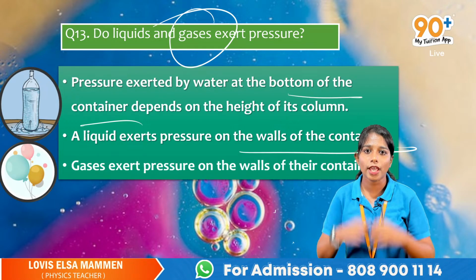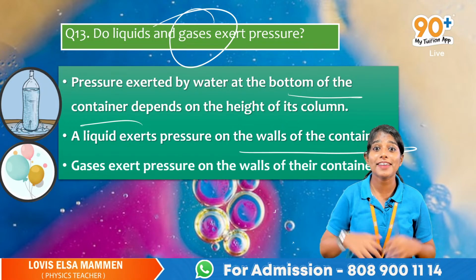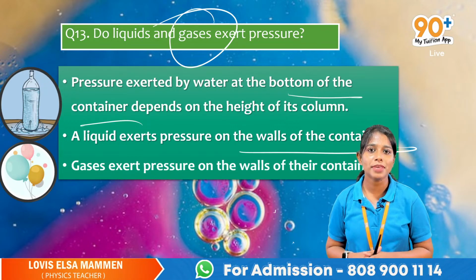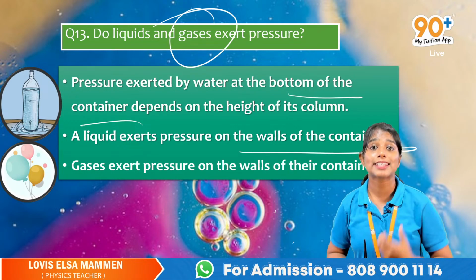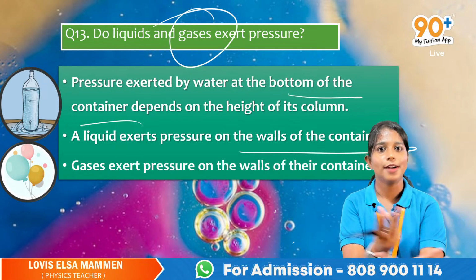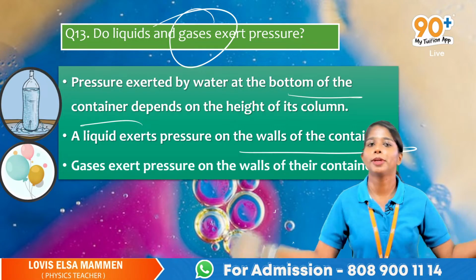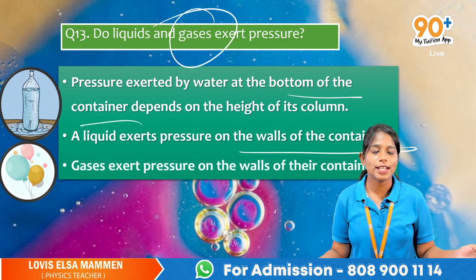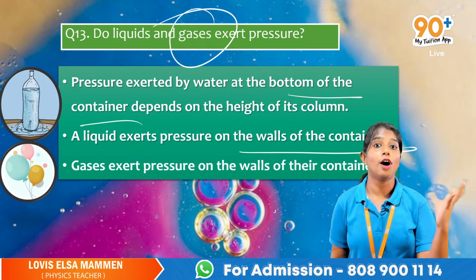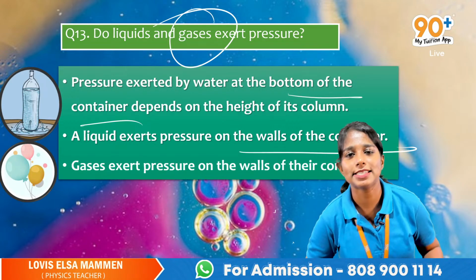That means this air is actually exerting pressure on the walls of the balloon. അതുകൊണ്ടാണ് കുറച്ചു നേരം കഴിയുമ്പോൾ എയർ കൂടി ഇത് പൊട്ടിപ്പോകുന്നത്. So the air or gases exert pressure on the walls of the container. Got it?